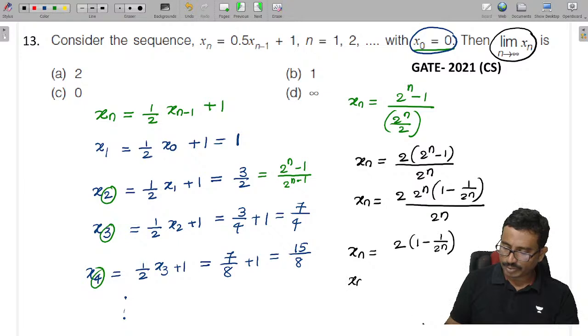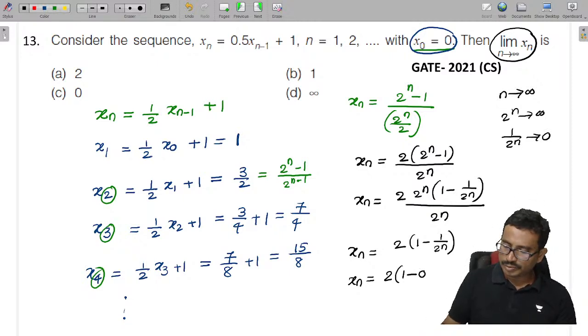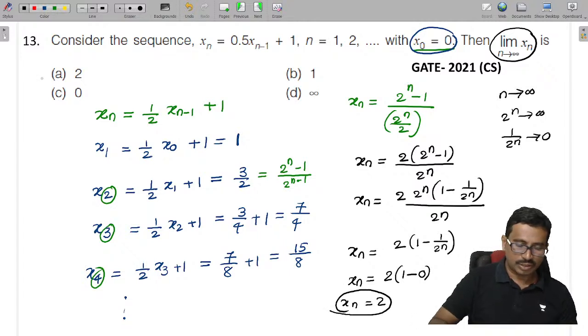So tell me what happens now: xn is 2 into 1 minus, as n tends to infinity, 2 power n tends to infinity, that is 1 by 2 power n tends to 0, right? So this value is 0, so xn value finally will be 2, isn't it?